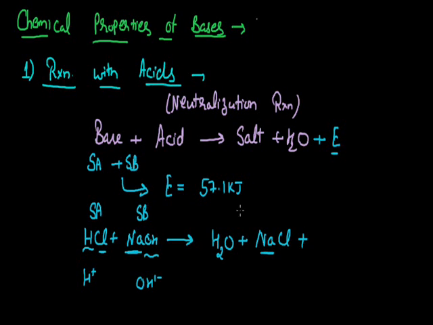And since these two components are strong in nature, the fixed amount of energy is released, that is 57.1 kilojoule.